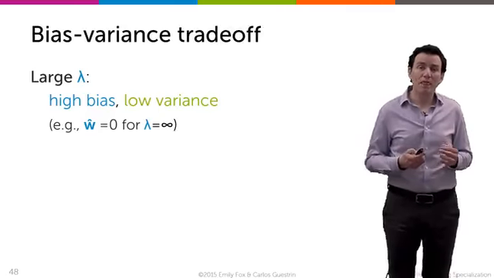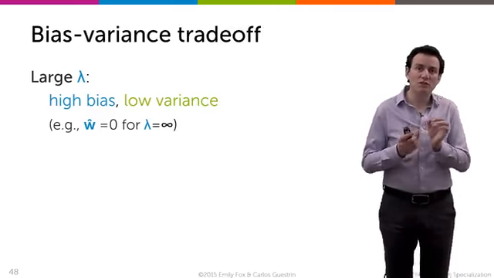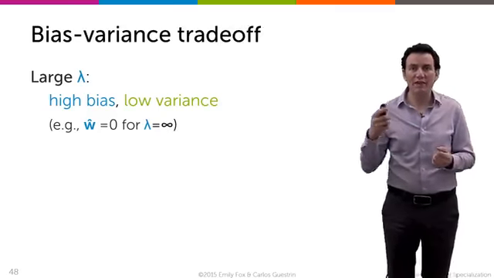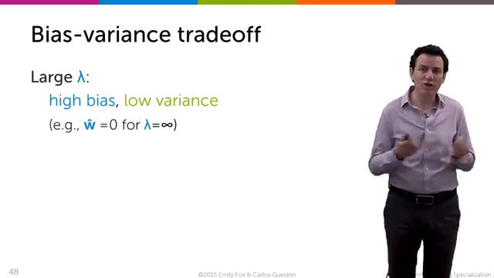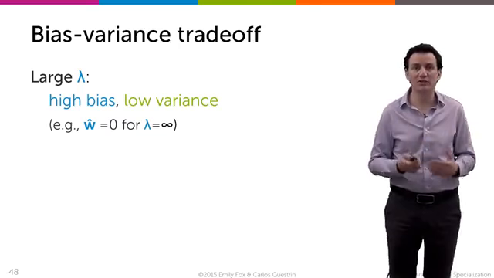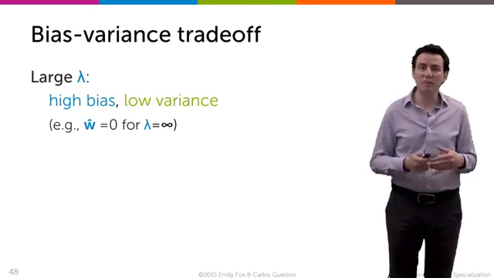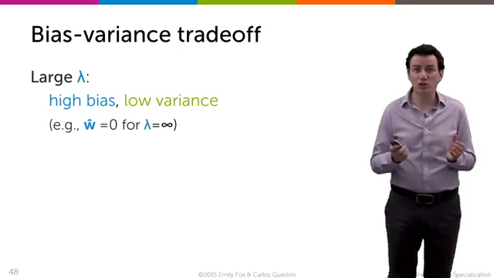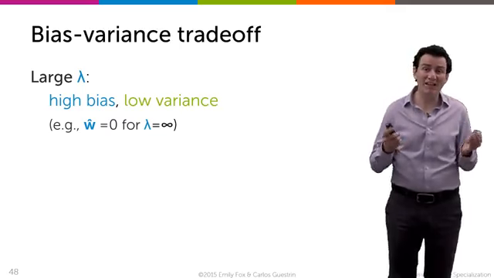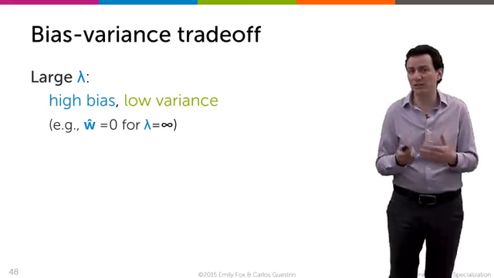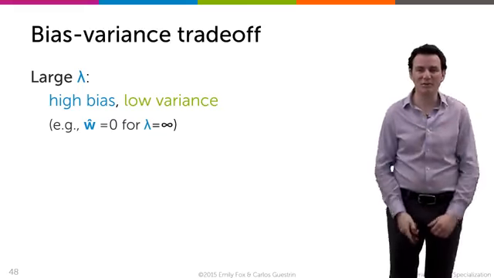Lambda can be viewed as a parameter that helps us go between a high variance model and a high bias model, and try to find a way to balance the bias and variance in terms of the bias-variance trade-off. So when lambda is very large, we have W going to 0, and so we have large bias. I'm ignoring the data, I'm not fitting the data very well, but we have low variance. No matter where your data set is, you get the same kind of parameters.